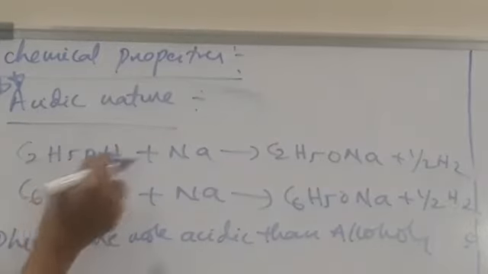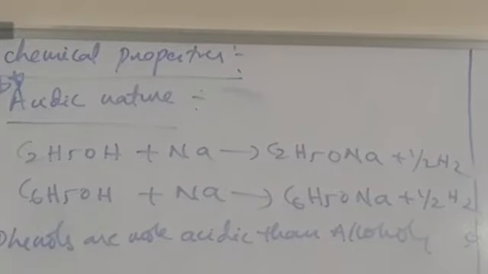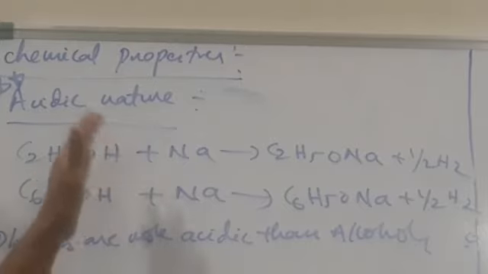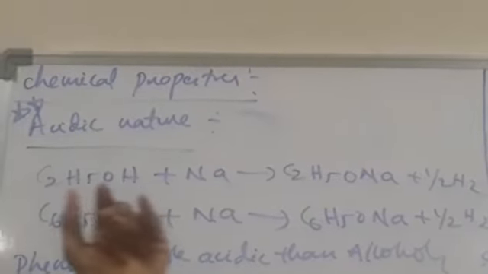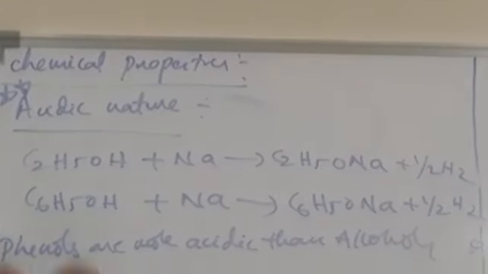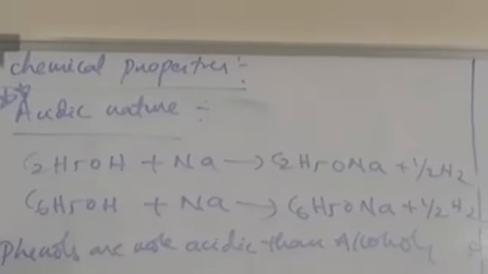Why? Because phenols react with sodium hydroxide and they form sodium phenoxide with the formation of water. Whereas that reaction is not possible for alcohols. Why? Because they are weakly acidic. They can react with sodium metal only, but not with a strong alkali like sodium hydroxide. Okay?